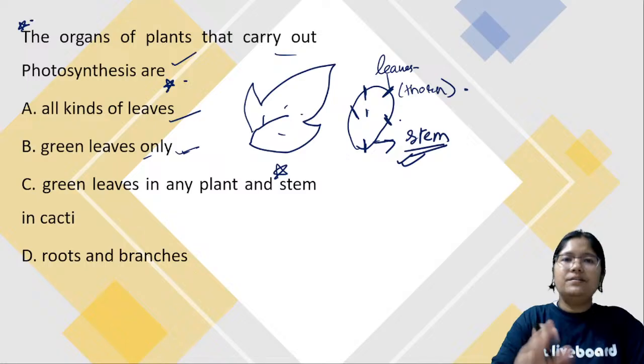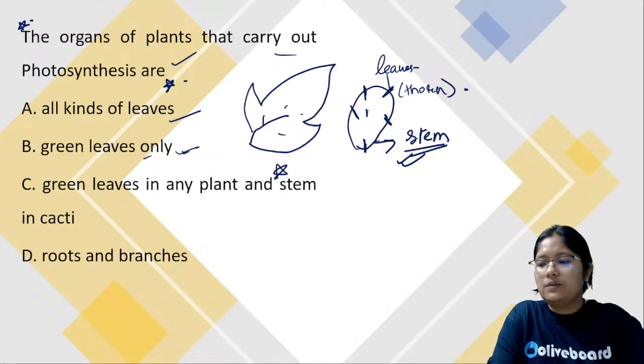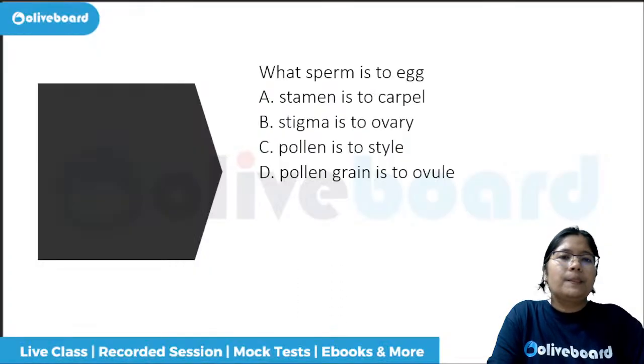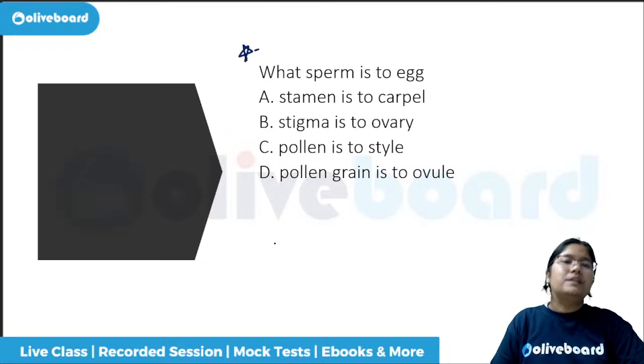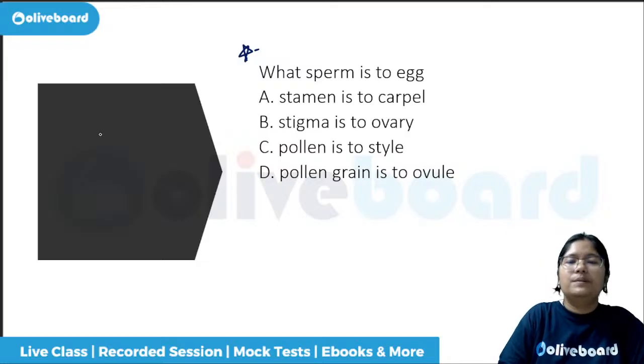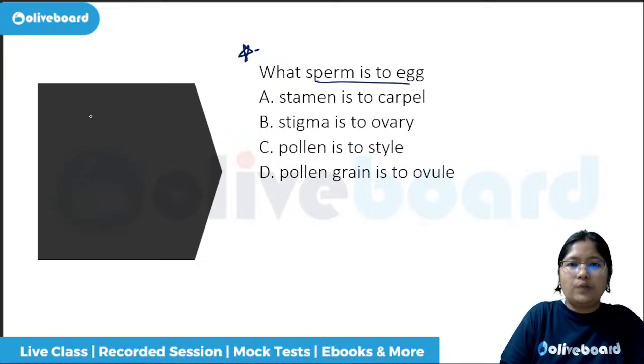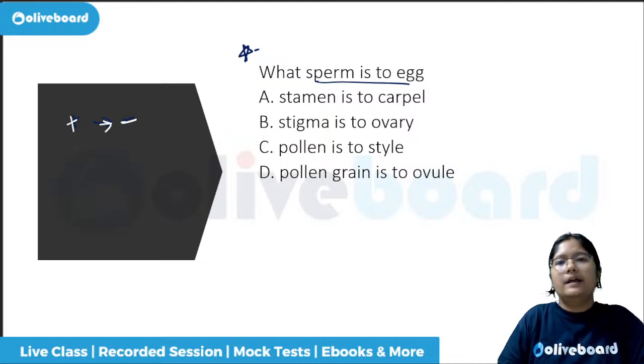All right. So I'm leaving you with one question which you try to answer in the comment box, and I will know, even if you are watching offline, what the correct answer is. What sperm is to egg? Stamen is to carpel. Carpel has no role. Stigma is to ovary. Okay, very near. Pollen is to style, or pollen grain is to ovule.